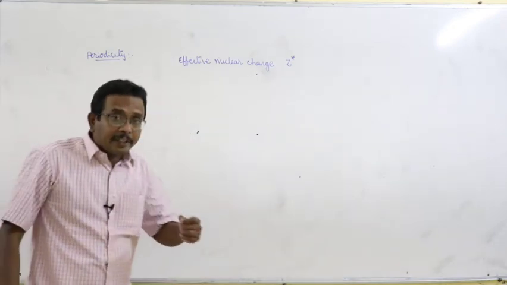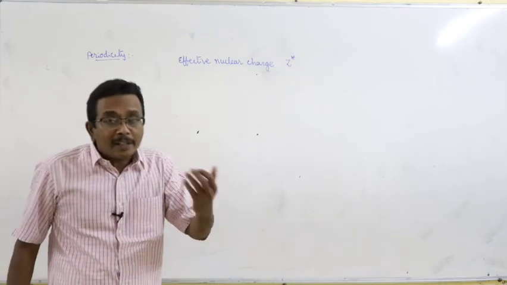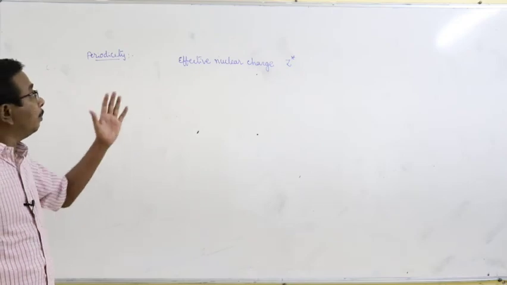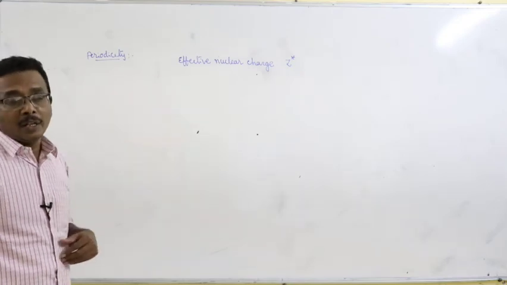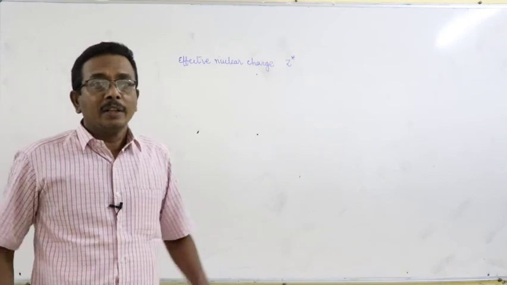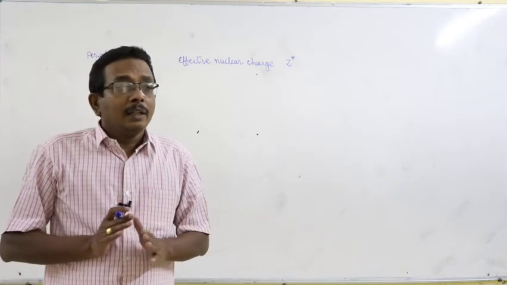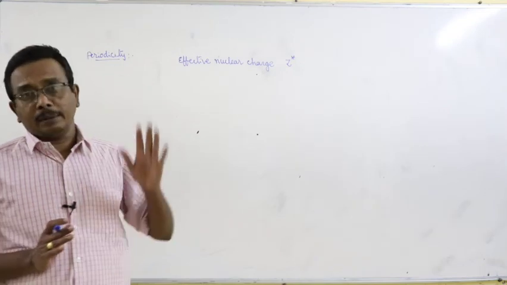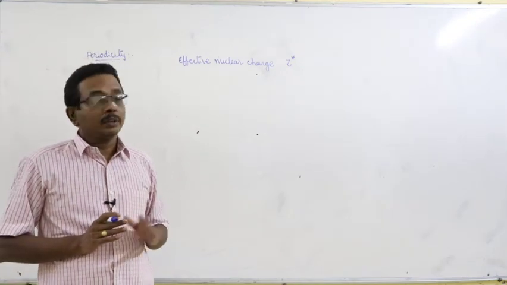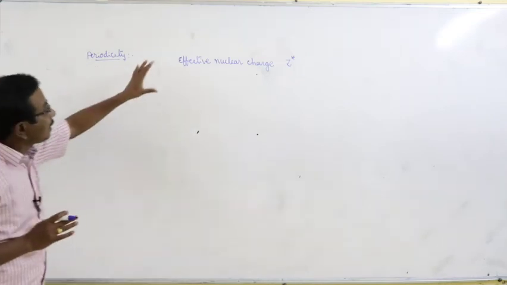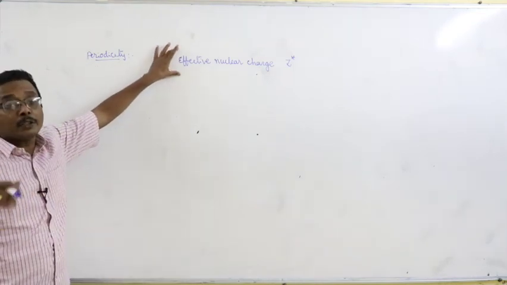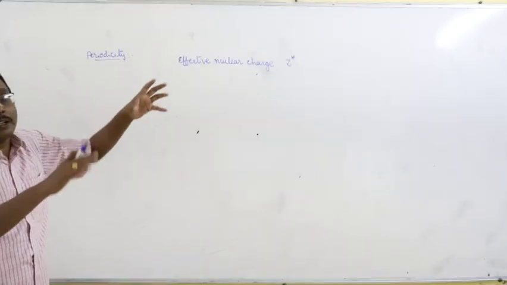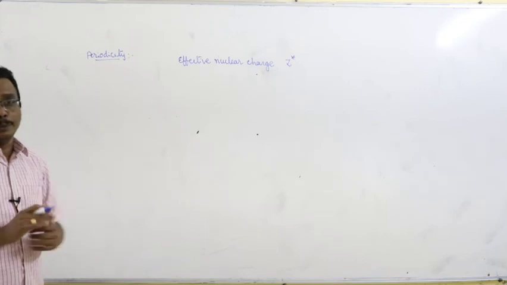For better understanding, we should be familiar with its meaning. What is effective nuclear charge? Simply, it is the nuclear attraction per electron in an atom. This is an important factor used to explain the variation of periodic properties across the period and along the group.